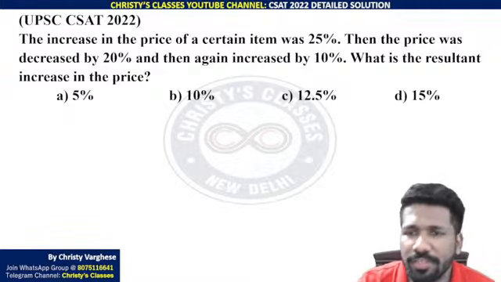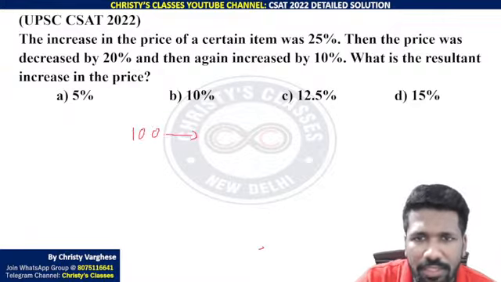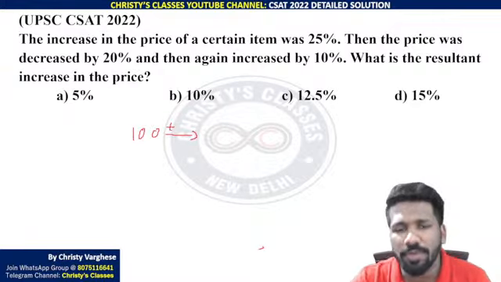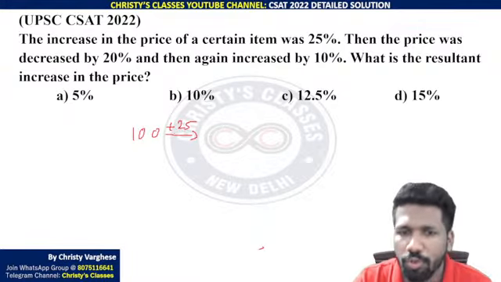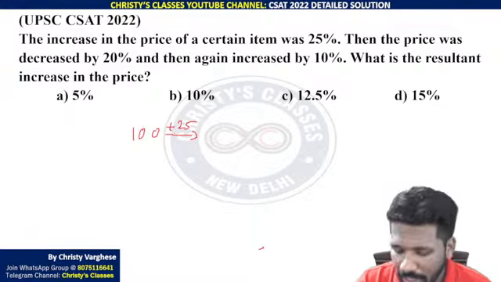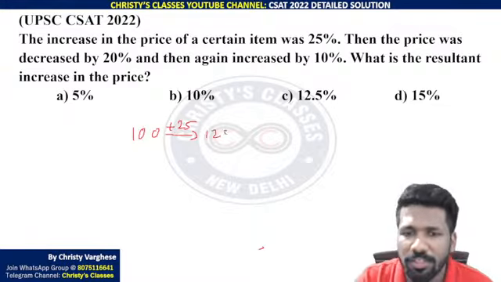The increase in the price of a certain item. So the price of the certain item I am assuming 100. Increase in the price of that is 25%, means 25% of 100. Why am I taking 100? Because 100 is the easiest example to do percentage questions, because 100's 25% is 25 itself. So 25 added, it is 125.